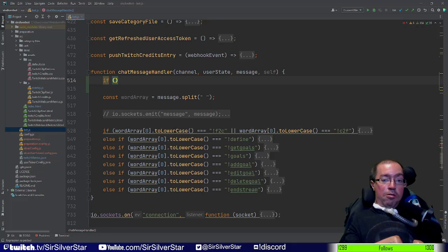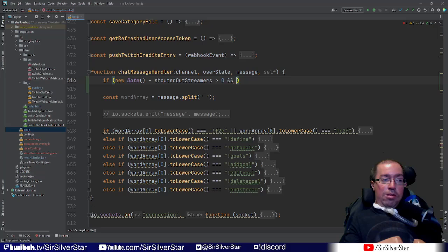So what we're going to do is check if the current time is past the 20-minute mark of the shout out start time. So we want to say if new Date, and a new Date object just simply gives you the current date and time, minus the shout out start time. If this is greater than 0, that means it's past the shout out start time. So it means that we are eligible to give out a shout out.